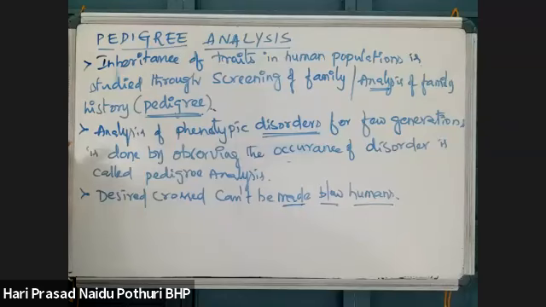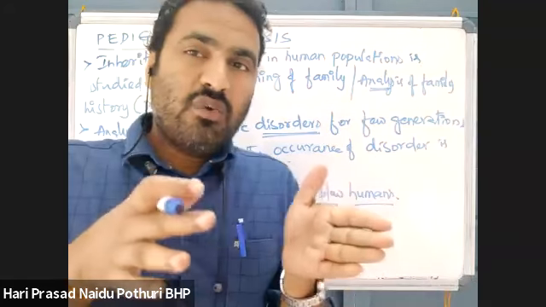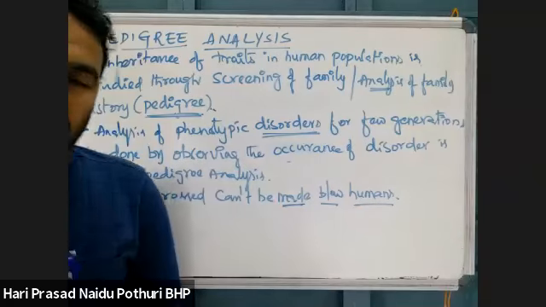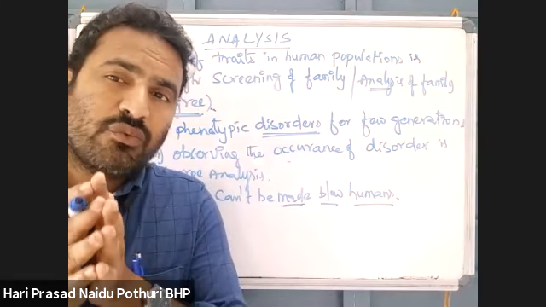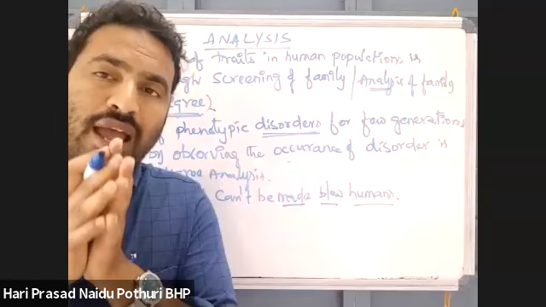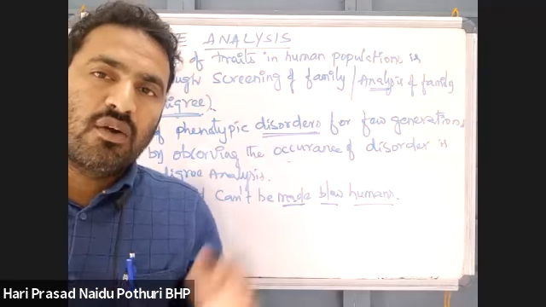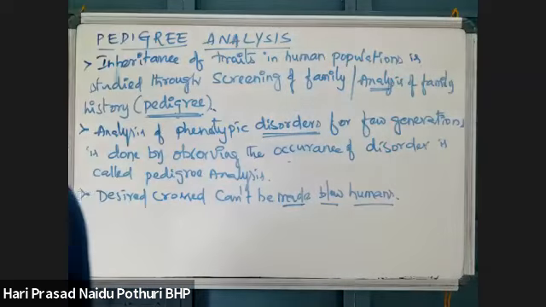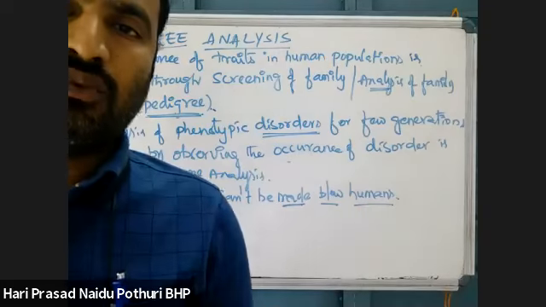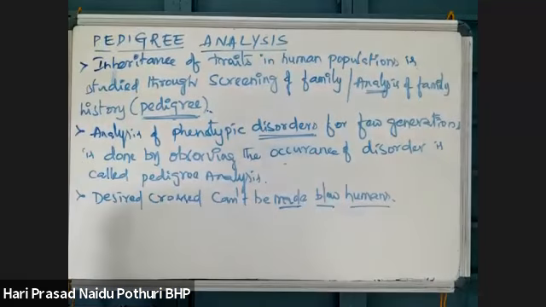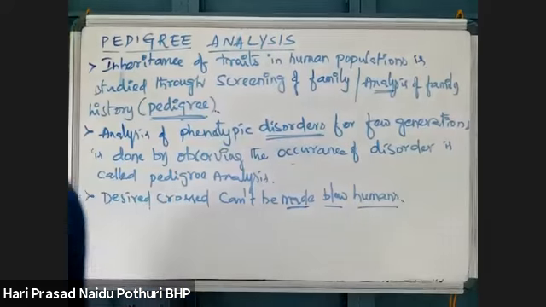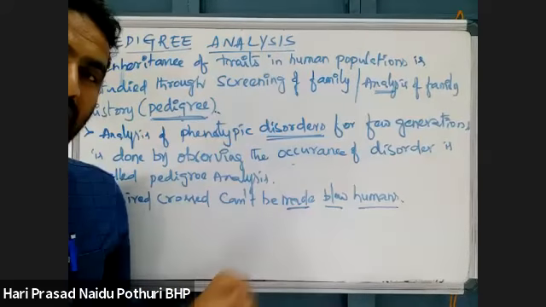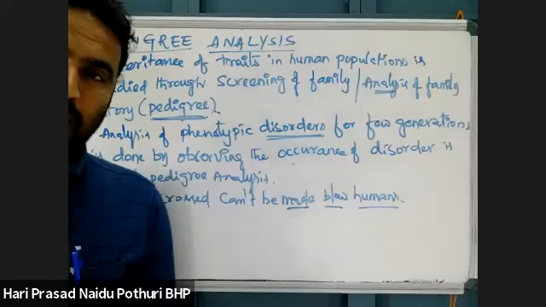Desired crosses. What is a desired cross? A desired cross means two parents are crossed who have the desired characters. One parent is dominant for one character, another parent is recessive for another character, so these two parents can be crossed. Then the two will produce offspring, and we can observe the inheritance pattern in the population.